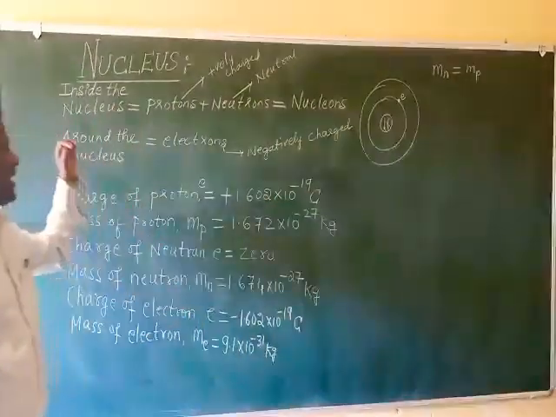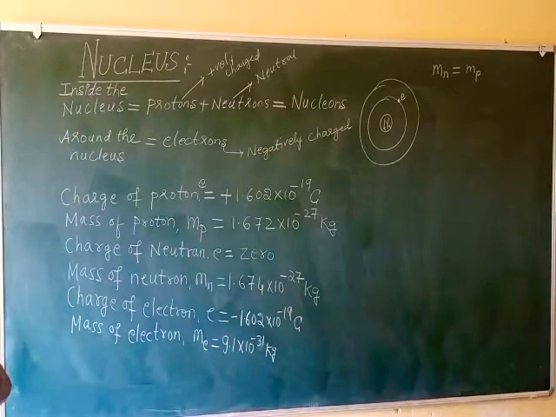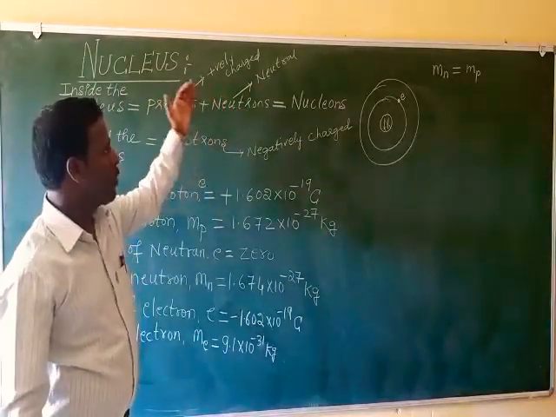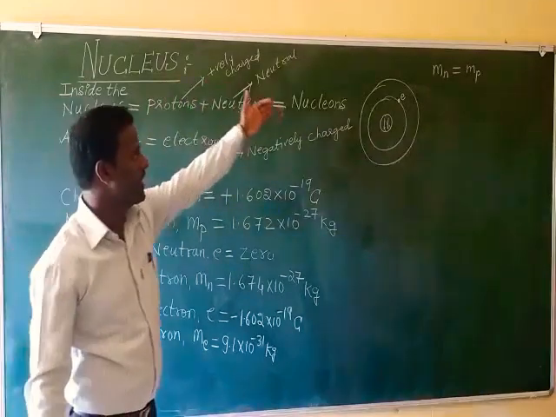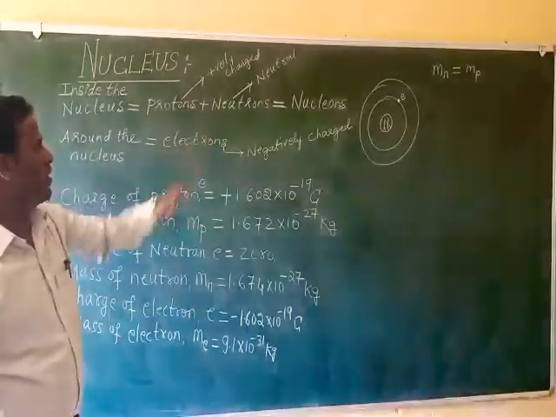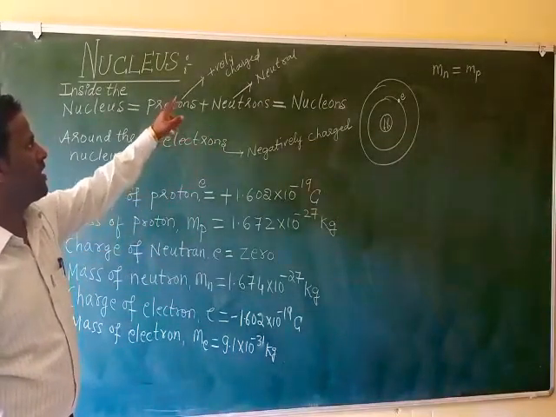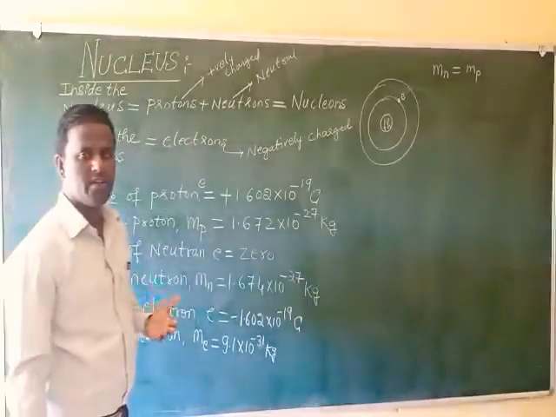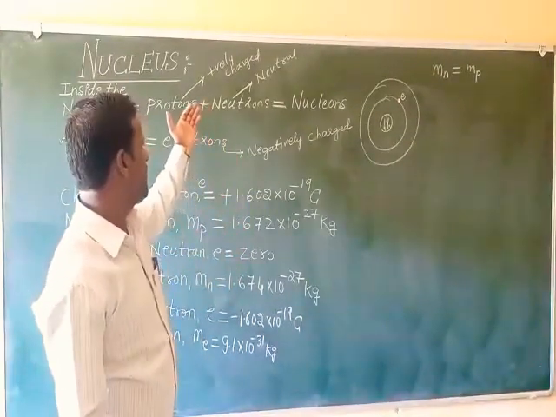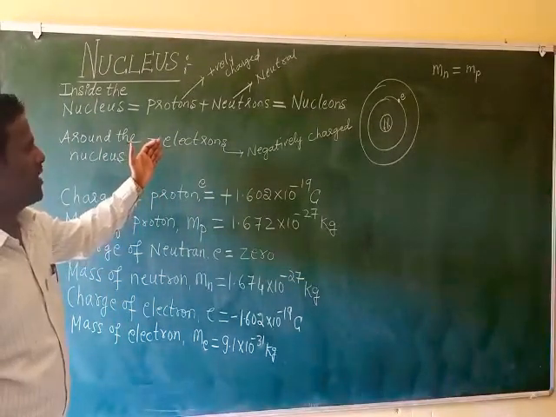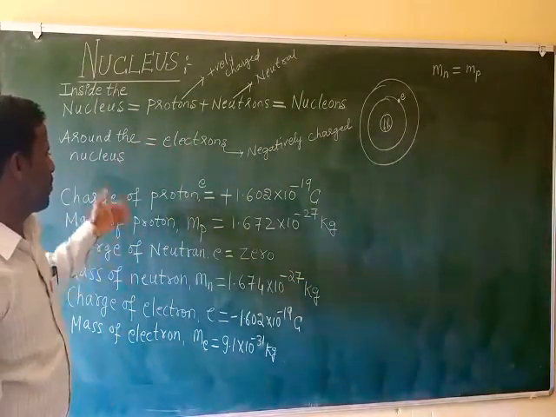So what is a nucleus? Nucleus is the central part of an atom. Inside the nucleus, protons and neutrons are present. The sum of protons and neutrons is called nucleons. Here protons are positively charged, neutrons are electrically neutral, they do not have any charge. Around the nucleus, there are electrons. Electrons are negatively charged, and you know about these values.